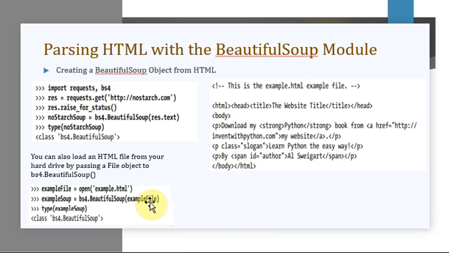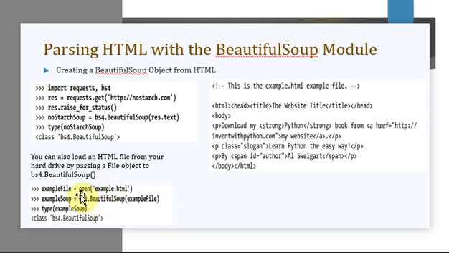And in the next thing, what we are saying here is, you can also load the HTML file. So here the HTML file is nothing but, we already spoke about this, we have an example HTML, we have a file. So we create a file example.html, and we'll keep it in the current working directory. That file you're going to pass from your hard drive by passing a file object to bs4.BeautifulSoup.